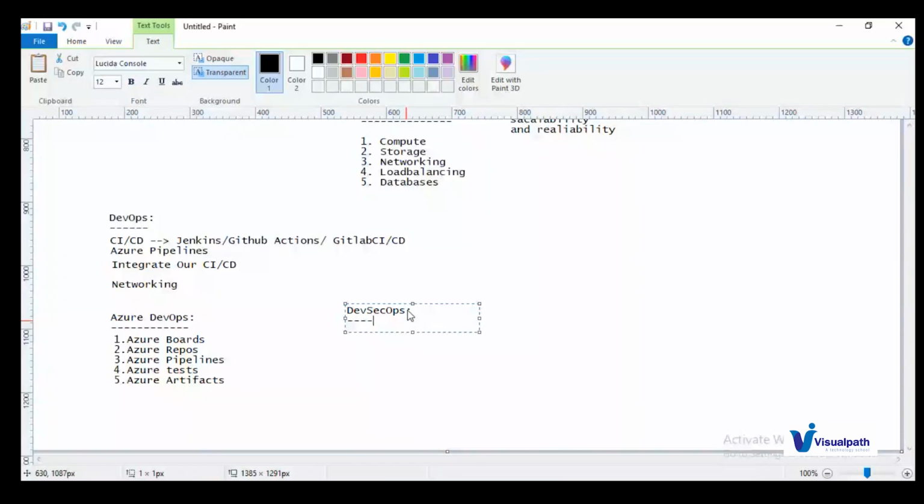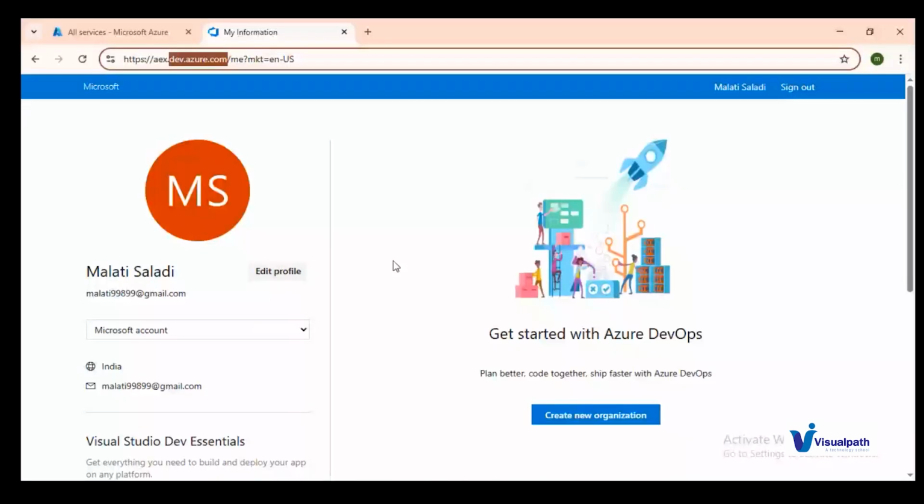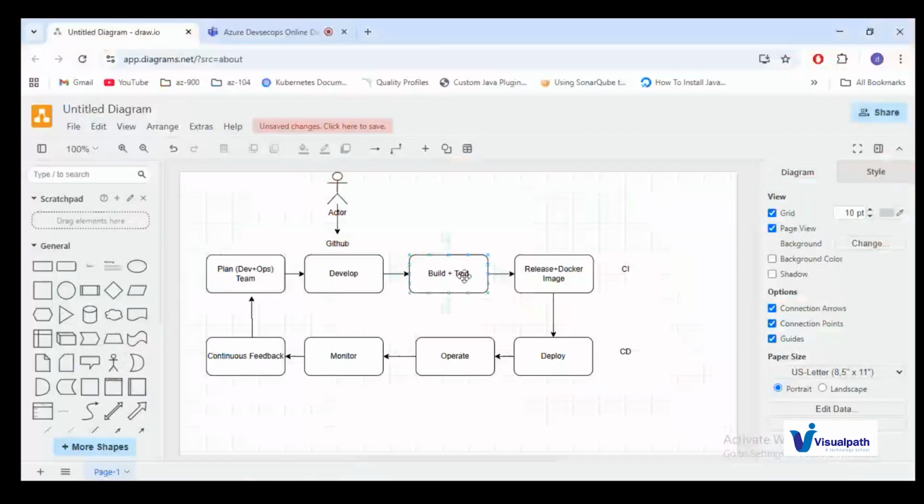In DevOps practice, we used to perform testing at the end of application deployment. Let us take this test as a build test, not the actual testing. Once we reach the operate and monitor section, we will perform testing of our applications, meaning once the application is deployed and the test cases are run and our testing has passed, then we will release the application to the end users.